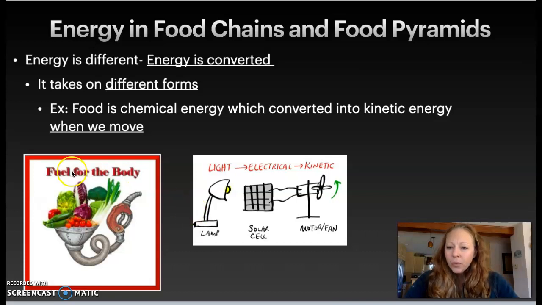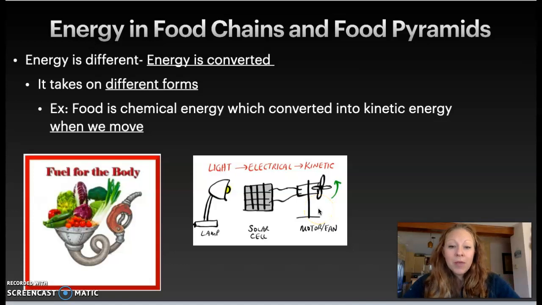So it's going to take on different forms. So here we can see, let's think of a more basic example. There's going to be light energy, similar to our light energy from the sun. Light energy from this lamp is going to flash onto this solar cell. And so this energy is going to be converted, and this fan can plug into it, and it'll be converted into electric energy. And then that electric energy is then going to turn this fan and create kinetic energy because the fan blades are going to move.